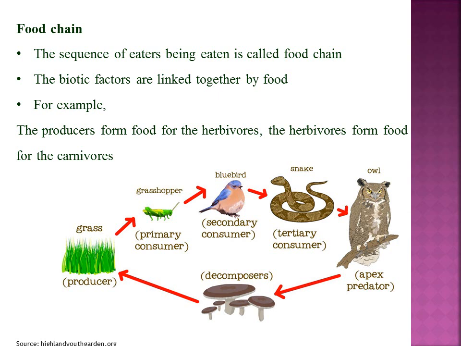After the death of these biotic organisms, they will be decomposed by the bacteria or fungi, and they convert the complex organic substances into simpler inorganic and organic substances, which will be utilized again by the producer.